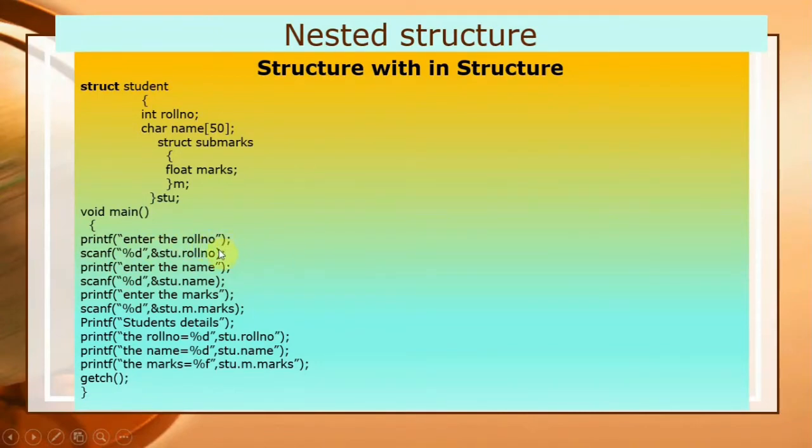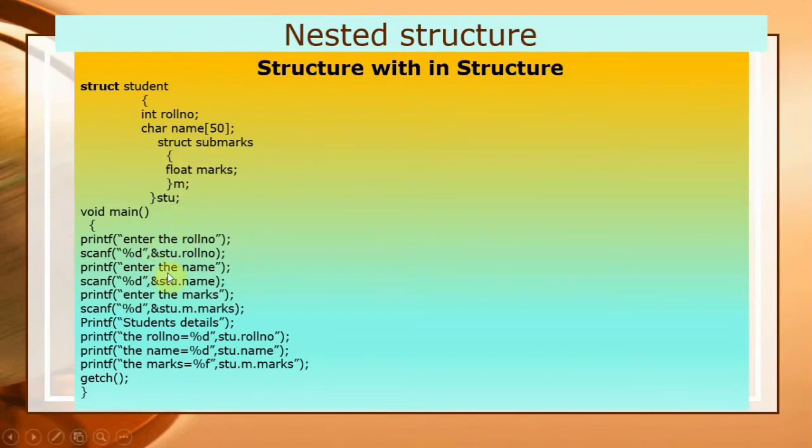So now you just see roll number and name, both are the data members of structure students. Here you can enter the marks and scan the marks with the help of ampersand stu dot roll number. You can see here scan %d ampersand stu dot roll number.